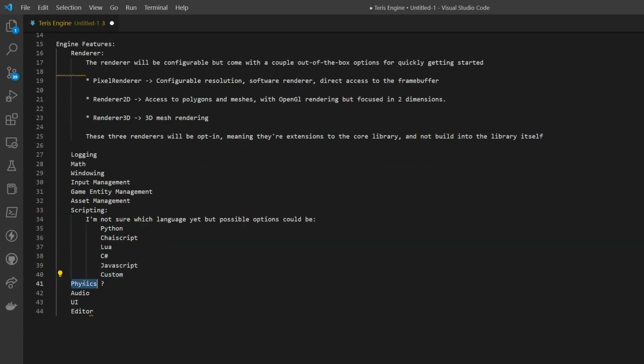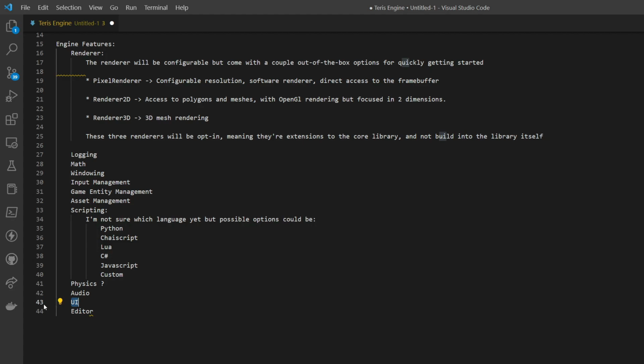So we'll see. Physics, I'm not sure if we'll get around to implementing them or not, just because there's already a lot of established physics libraries, Box2D and such. So we'll see. Audio, we'll need to implement audio. I want to implement some sort of UI functionality to make UI rendering easier, whether that's a custom renderer or if it's an extension to the renderers, we'll see.